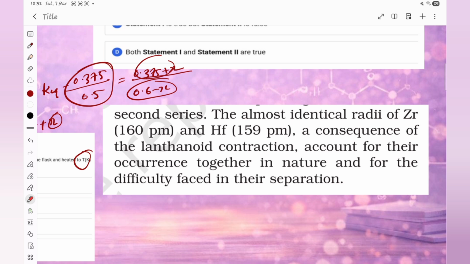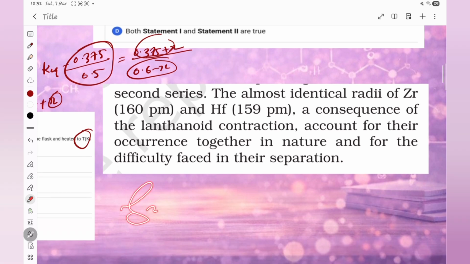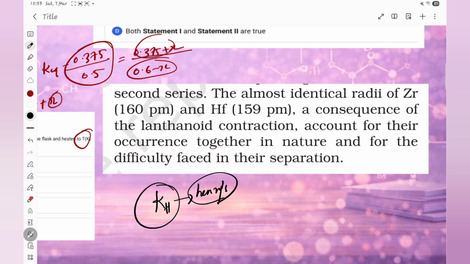And not only from the inorganic part, for example in solutions, one question came about the KH. I don't know if you have noted it down or not. That is actually an assertion-reason question. The concept behind it was that KH is Henry's law constant, right? We know it also depends on different gases. O2 will have some constant value, H2O will have some other constant value, N2 or something will have another constant value. Like that, different things are there.